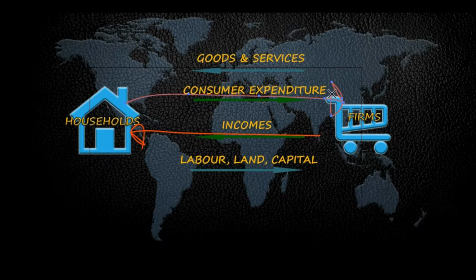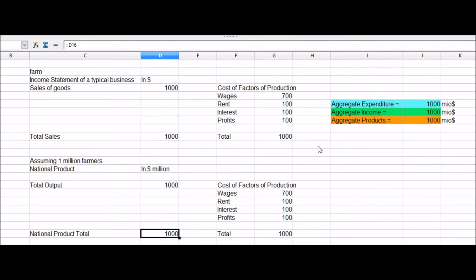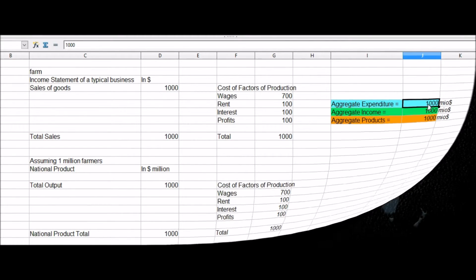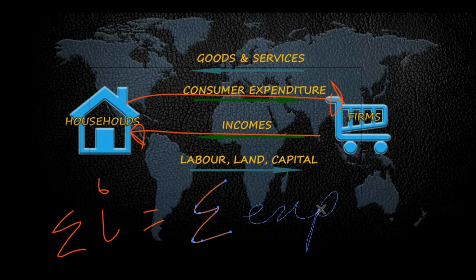And therefore, in our economy, aggregate expenditure equals aggregate products. And finally, we see that aggregate income equals aggregate expenditure equals aggregate products.